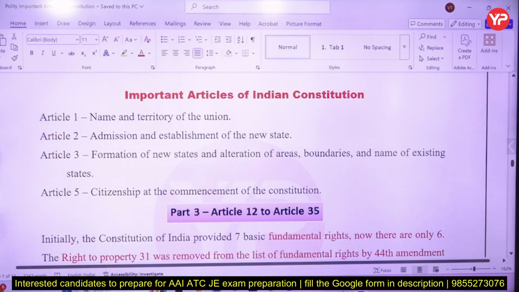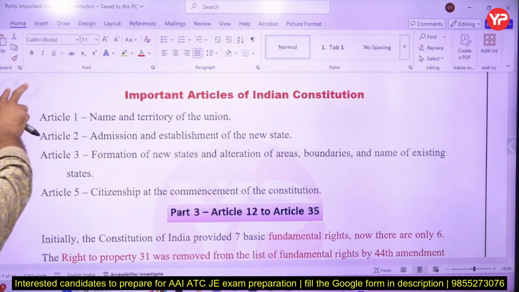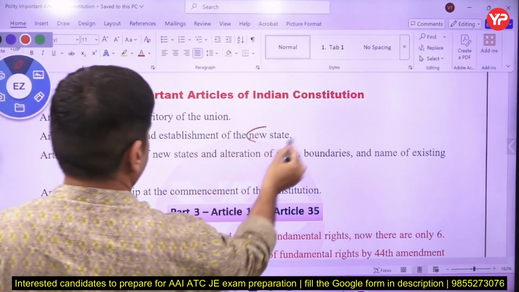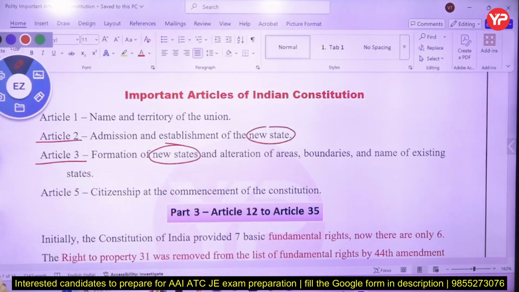Whenever you are to create a new state, the formation of a new state and its procedure, article 2 and article 3 are mentioned. Telangana was the latest state created, in 2014 by the previous government, and that is under article 2 and article 3. Creation of a new state is article 2, formation of a new state is article 3. The process is also mentioned for how it is to be done. The procedure is that Parliament by simple majority can create a new state, that is article 3.